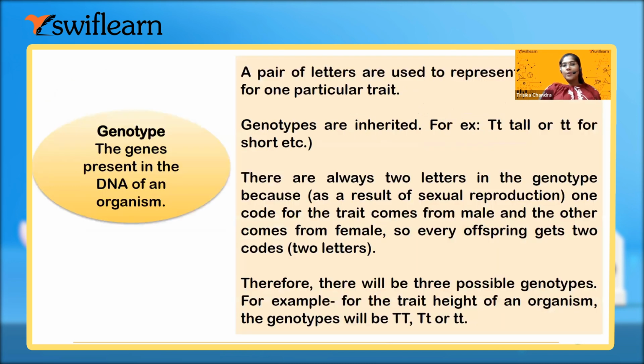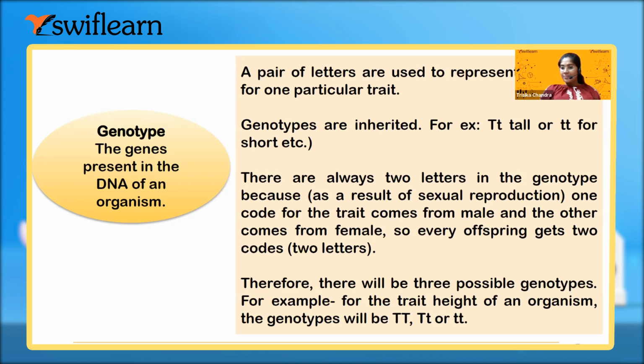And what is genotype? Genotype means the difference in the genes, the difference in the alleles. This cannot be seen from outside. It is determined by the type of allele present within it. In the tall plant, it may be two capital T or one capital and one small t.